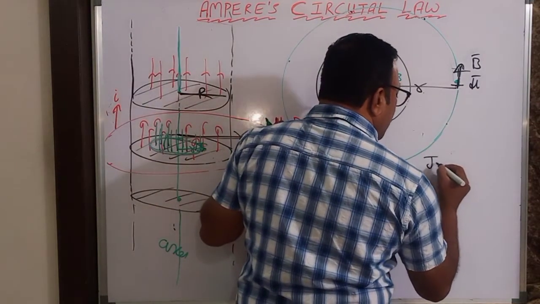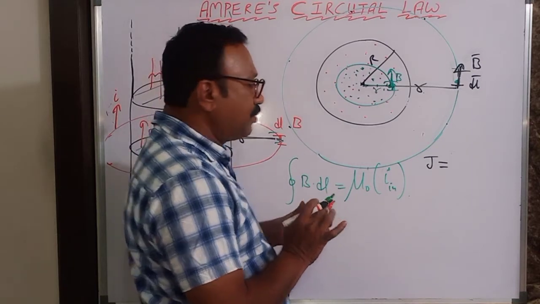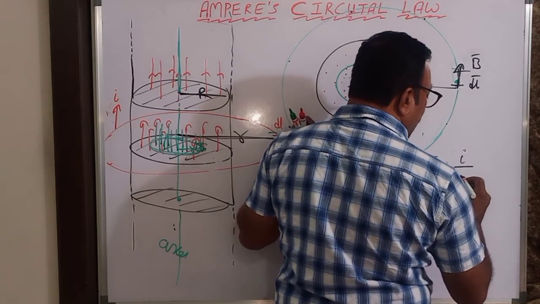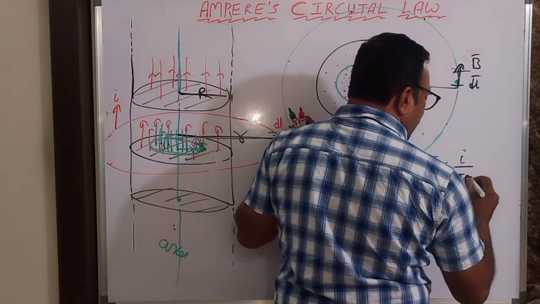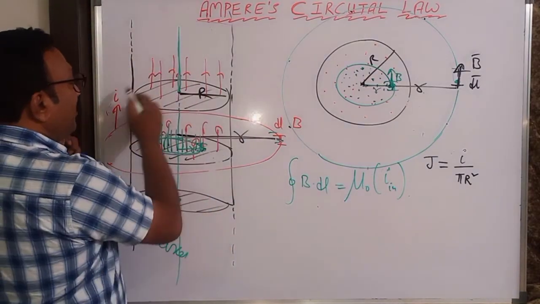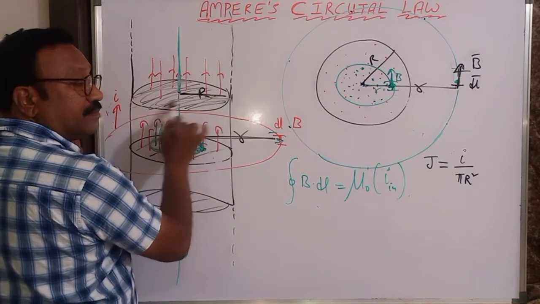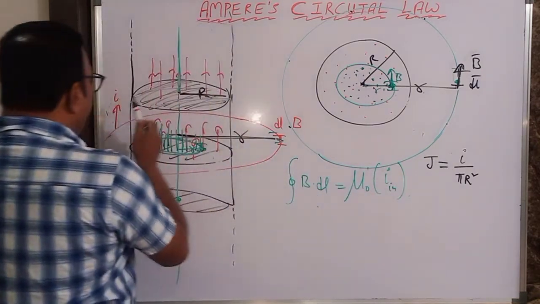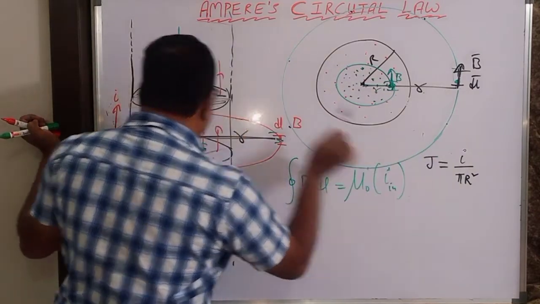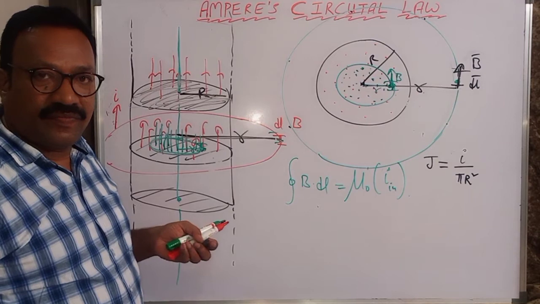Current density J is equal to current divided by area. Area means pi r square. So suppose I take this area here and this total current here, so current per unit area is defined as current density J. Fine.